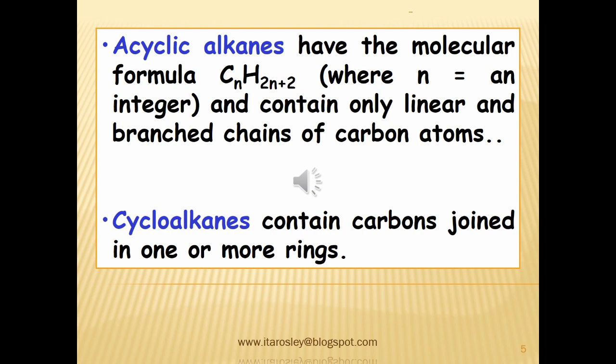Acyclic alkanes have the molecular formula CnH2n+2, and contain only linear and branched chains of carbon atoms. They are also called saturated hydrocarbons because they have the maximum number of hydrogen atoms per carbon, sebab dia hanya mengandungi single bond. So dia mempunyai that carbon contain the maximum number of hydrogen. Cycloalkanes contain carbon joined in one or more rings. Because of their formula CnH2n, they have two fewer hydrogen atoms than an acyclic alkane with the same number of carbon.